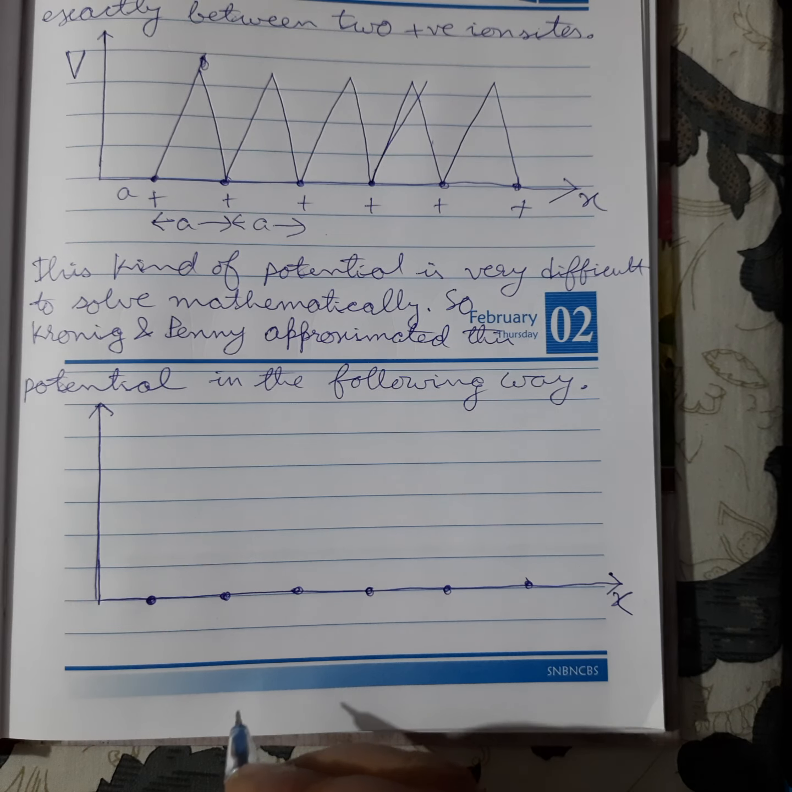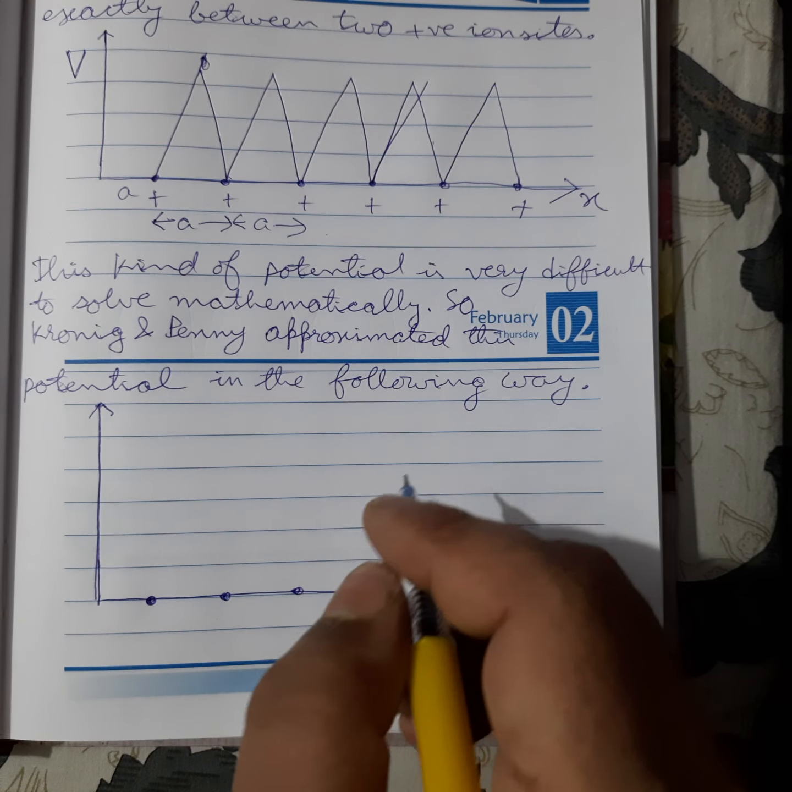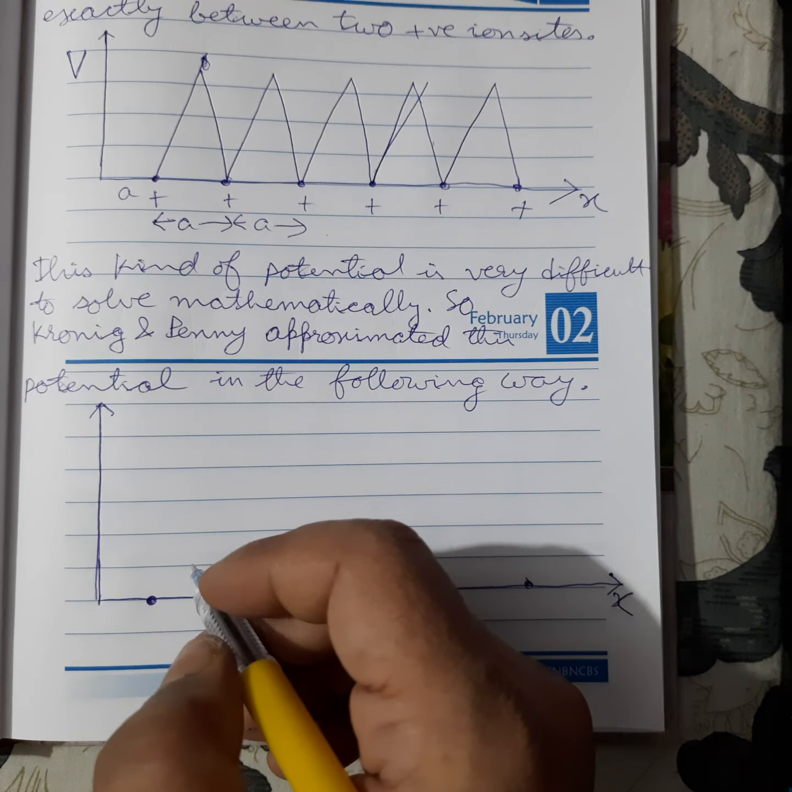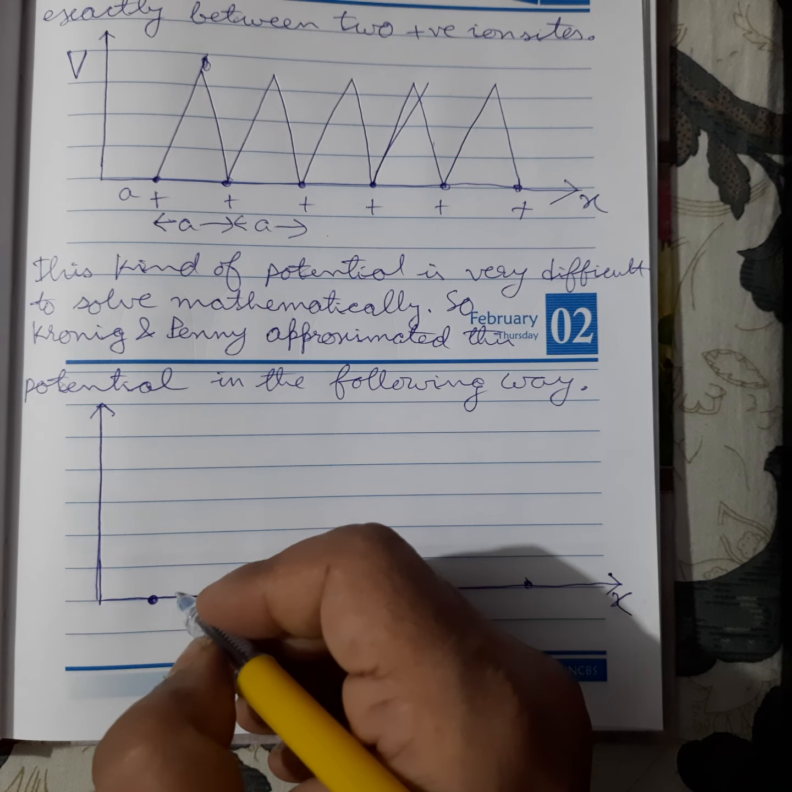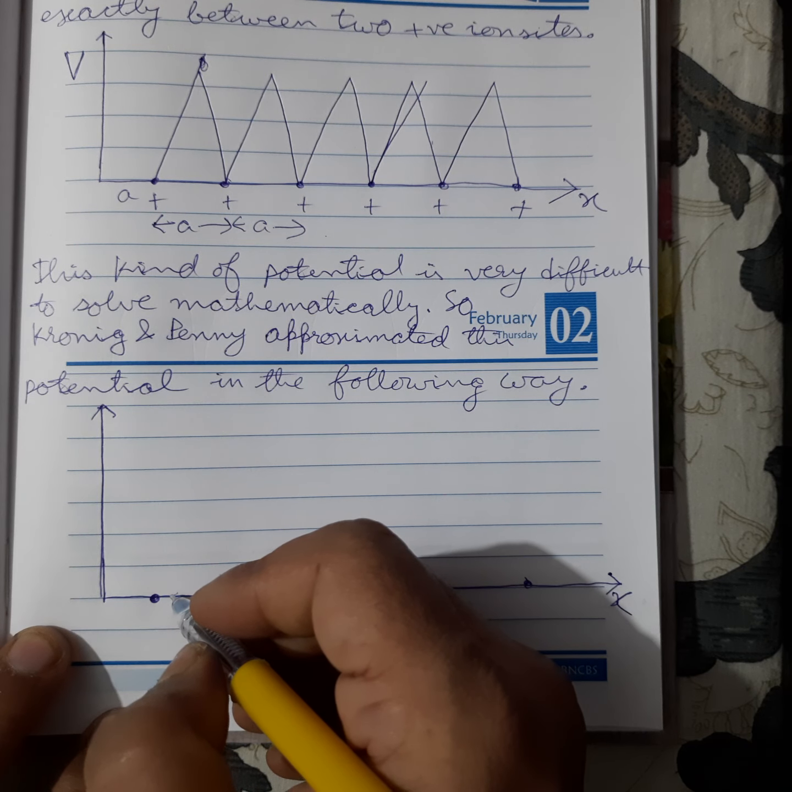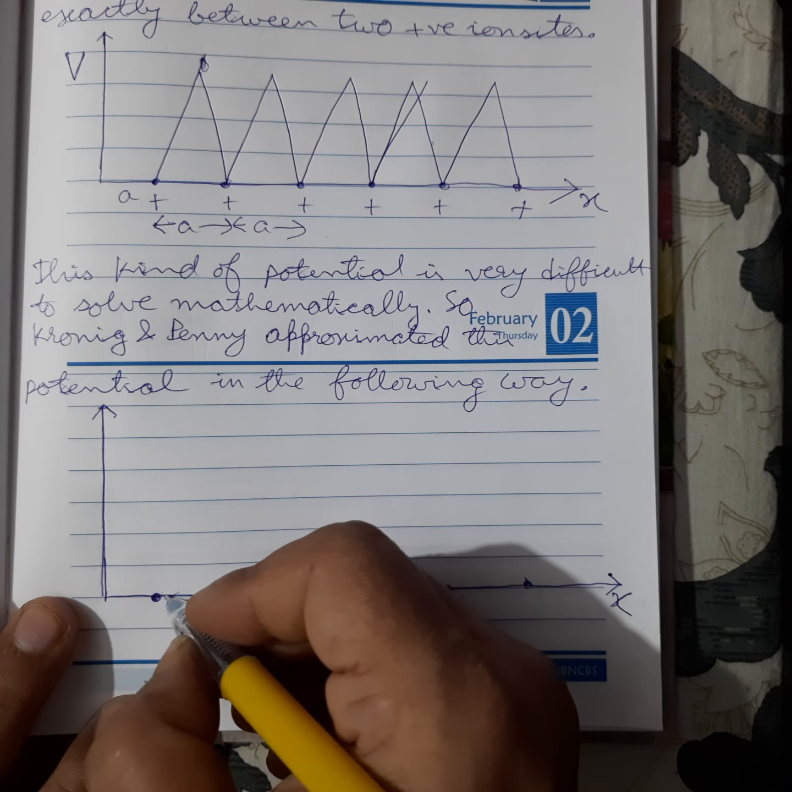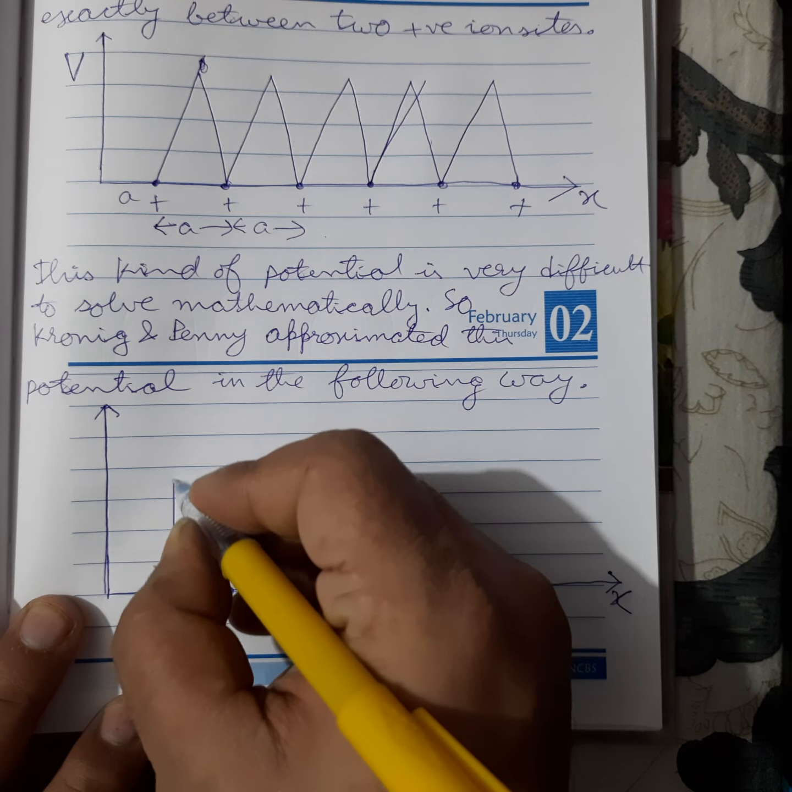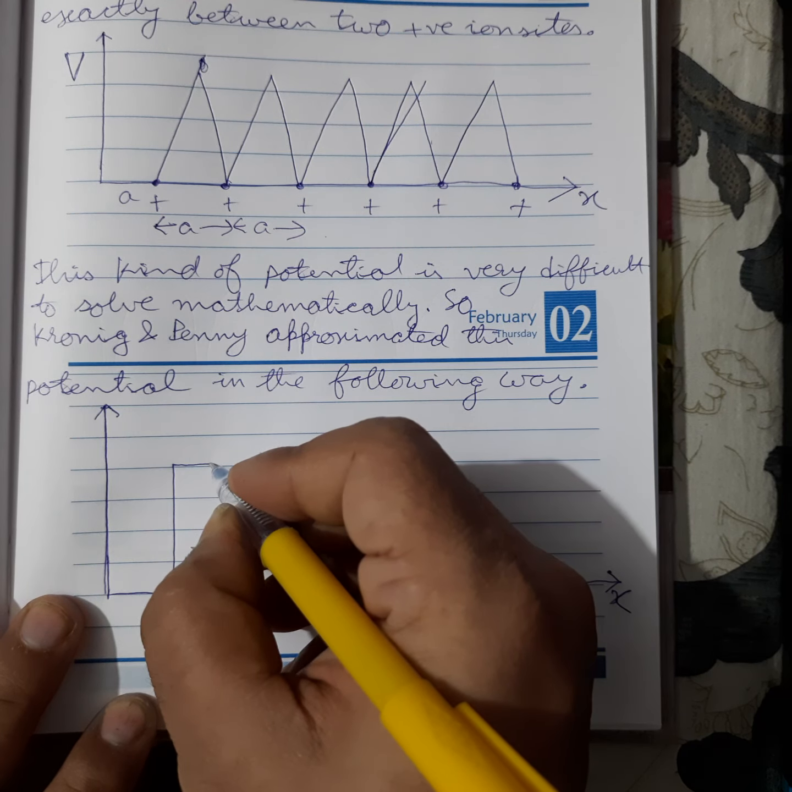Positive ion sites are here. Now he created it like this, that at this point there is a minimum. So here, exactly at the middle, there is a maximum. So he approximated it like this. Like this he approximated. Here you will get the maximum.